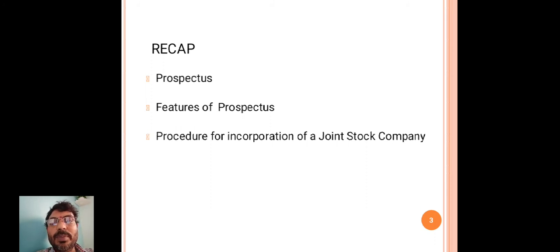The prospectus must be dated and duly signed by all the directors. The filled in prospectus must be submitted to the registrar of companies for approval. These are the features of prospectus.